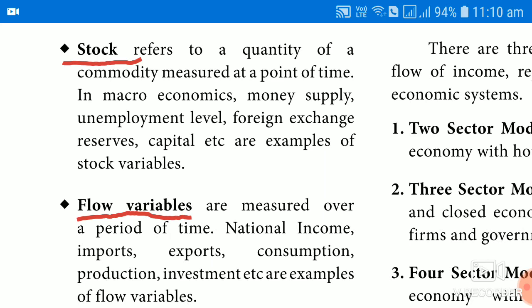So national income, import, what is the amount of import compared with last year or a few years back. Similarly, export. What is the consumption level? What was the consumption level last year and what is the consumption this year? Similarly, production, investment. These are examples of flow variables. So you should understand clearly: anything which can be measured at a point of time, we call it stock. Anything which can be measured over a period of time, we call it flow variable.